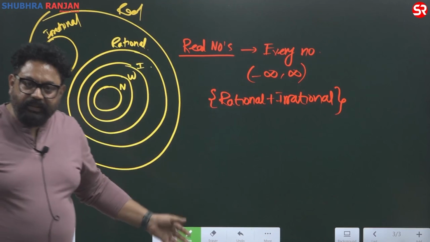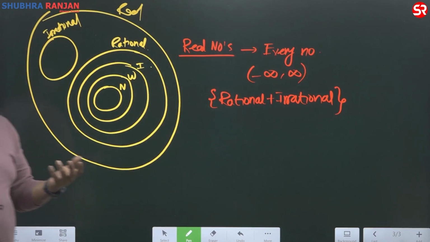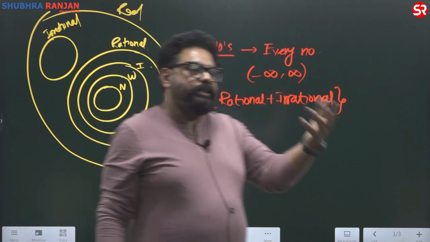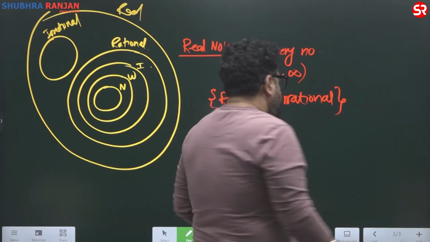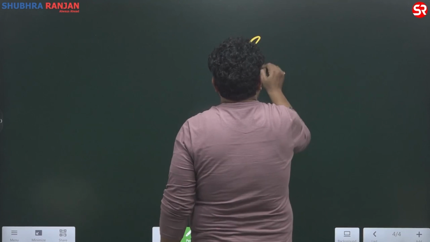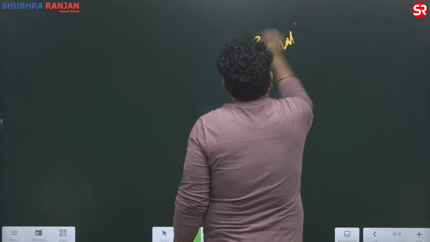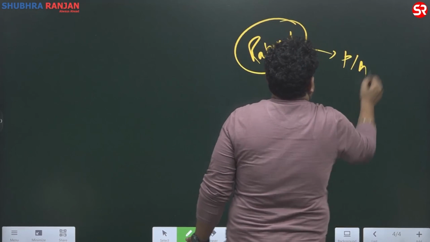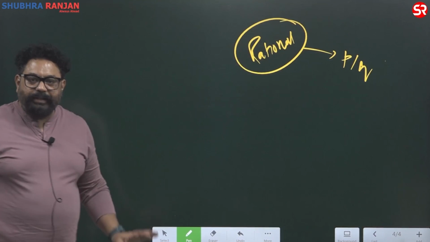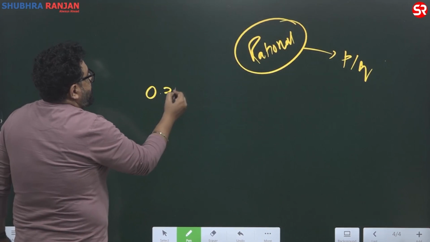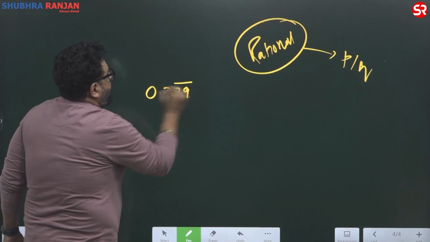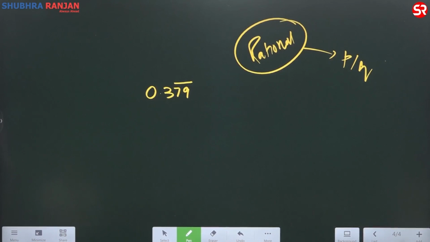बढ़ा जाए आगे guys. Now one issue is बार वाला number is a rational number, है ना? As we discussed, बार वाला number is a rational number, and you know every rational number can be written in terms of P upon Q. Agreed or not? So then I say what would be 0.379 bar written in terms of P upon Q. This has come in UPSC 2 times. Alright, kindly write it now.